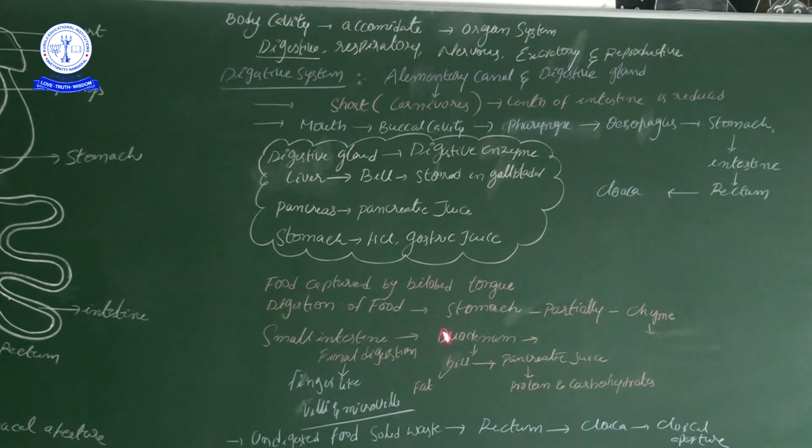In the small intestine, the first part is the duodenum. This duodenum receives the bile and pancreatic juice from the liver and the pancreas. Both play an important role in the digestion of food. Here bile and pancreatic juice are secreted and emptied into the duodenum. Bile plays an important role in the digestion of fat, and pancreatic juice plays an important role in protein digestion and carbohydrate digestion.